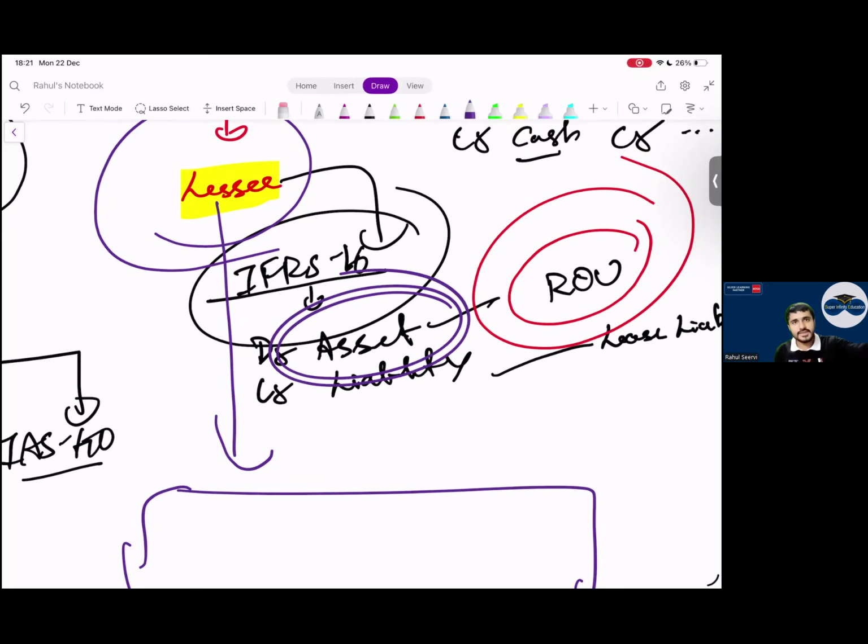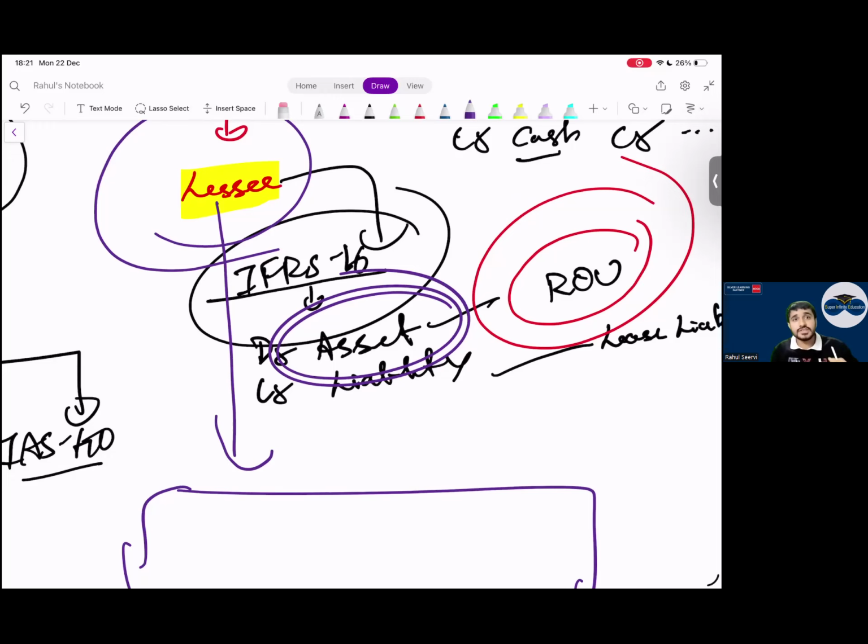For you it is IAS 16. Let us say it's your business. You have given your property on rent today to me. I have just given it to one of my friends. I am paying you rent of 10,000 rupees, but I am collecting from him 12,000 rupees. In the practical world this happens, right? In the practical world this happens or not, everyone? Yes, sir. This is a common situation.